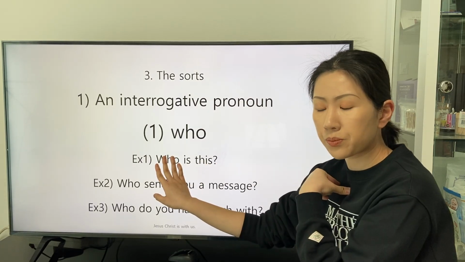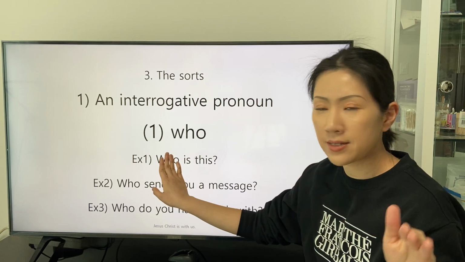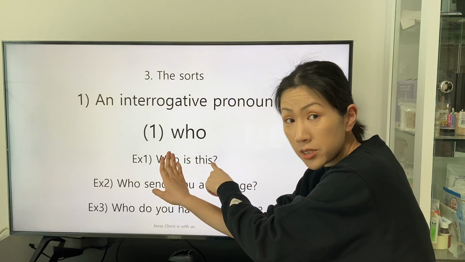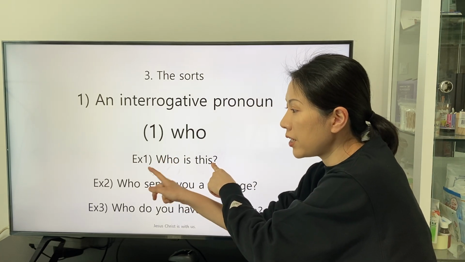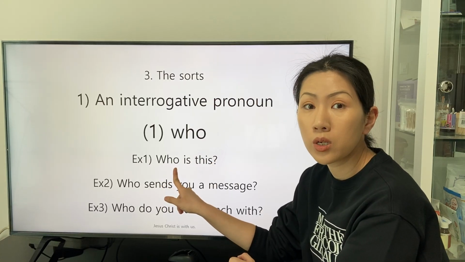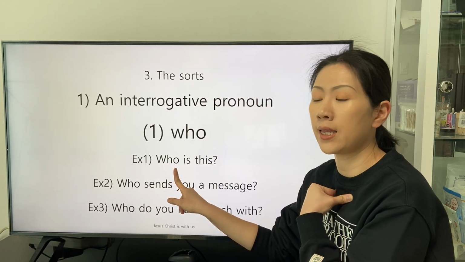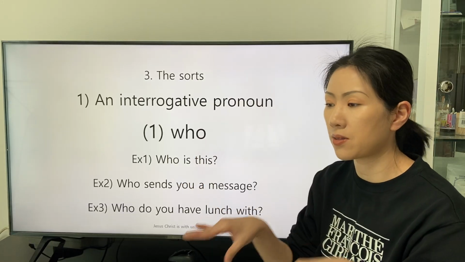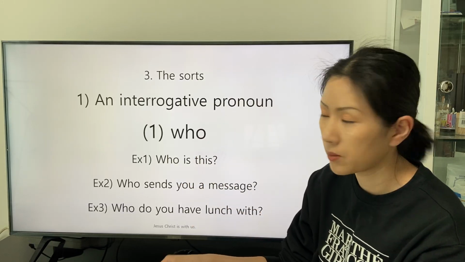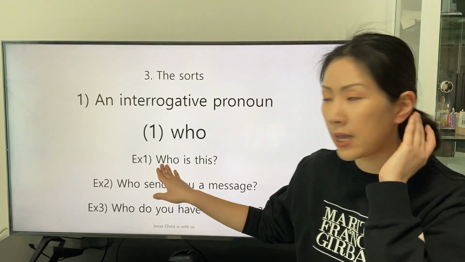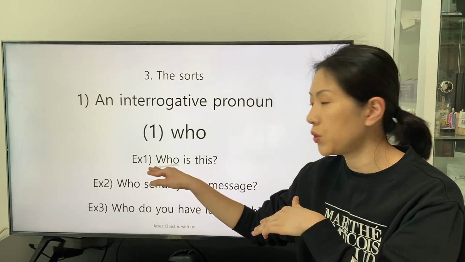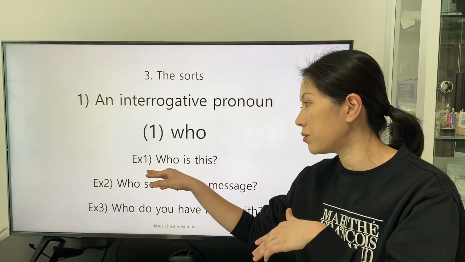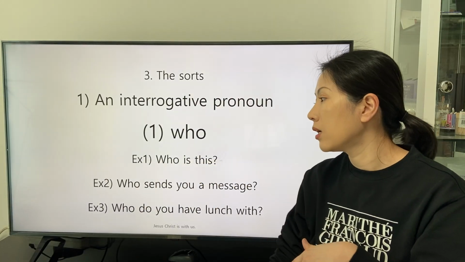And the speaker who clarifies that the subject is a person can apply the interrogative pronoun who. So the speaker can know more about the subject on the premise that the subject is a person. So we can understand that the interrogative pronoun who is applied as a subjective complement in the first example.